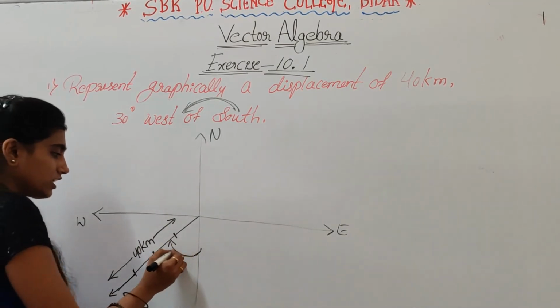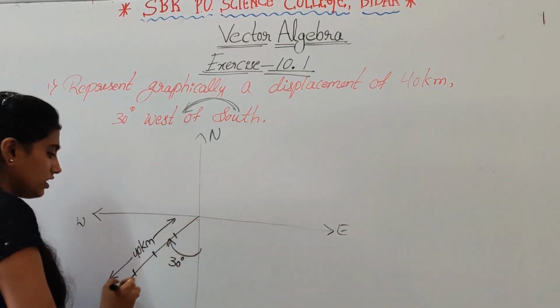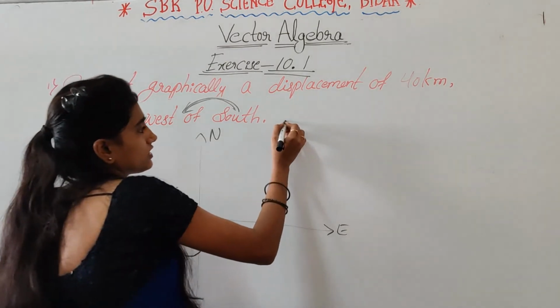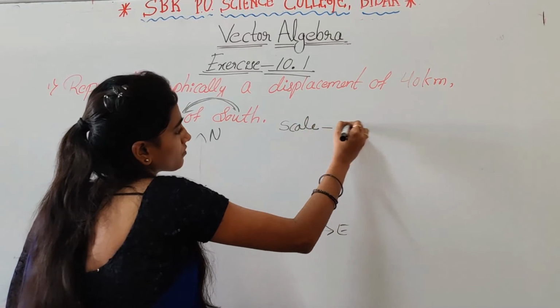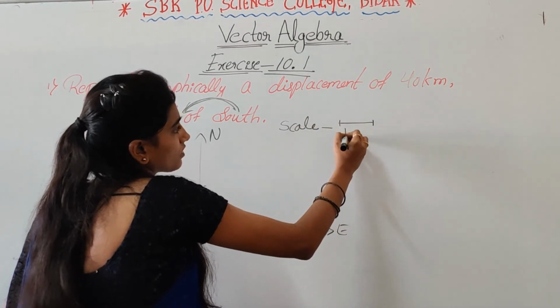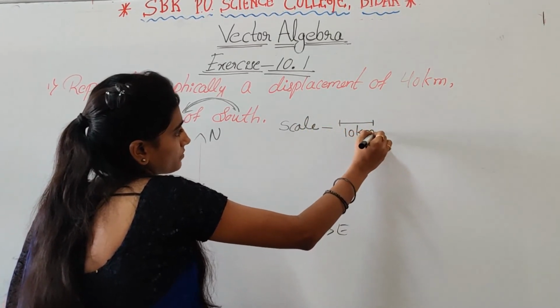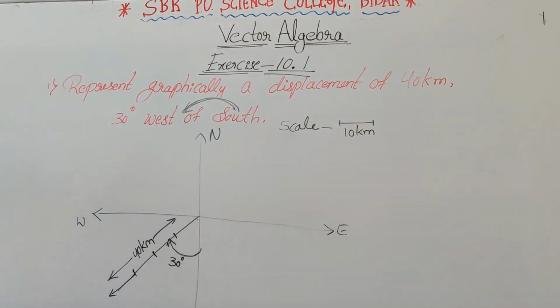Here 40 kilometer, and the scale is 10 kilometer. Right. Then next.